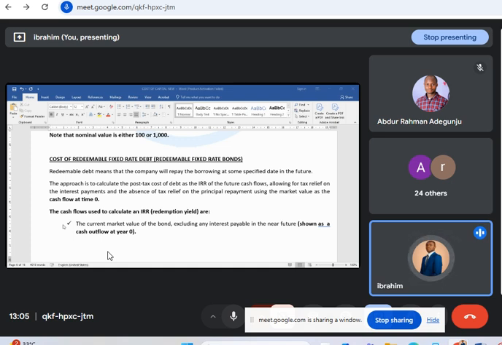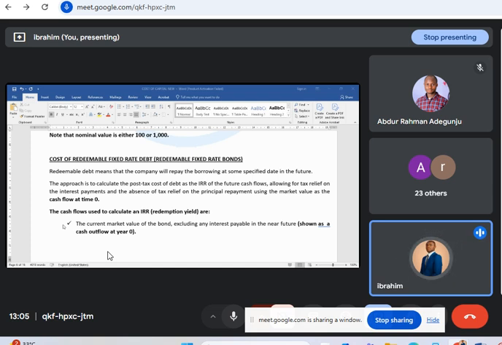First, from your question, you have to look for the current market value of the bond, the redeemable debt. This is the first thing you need to look for. Exclude any interest payment payable in the near future. Identify the current market value of the redeemable debt.